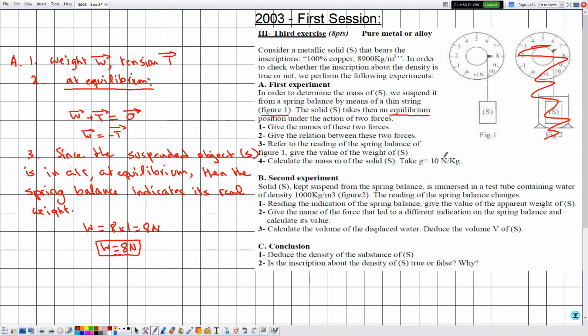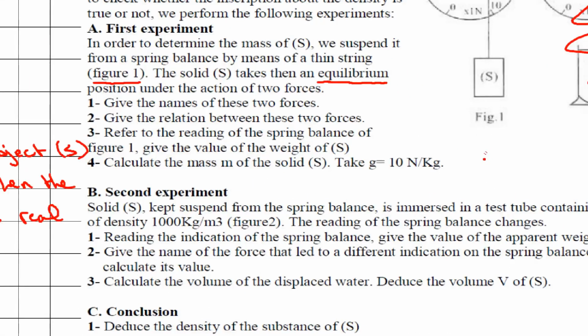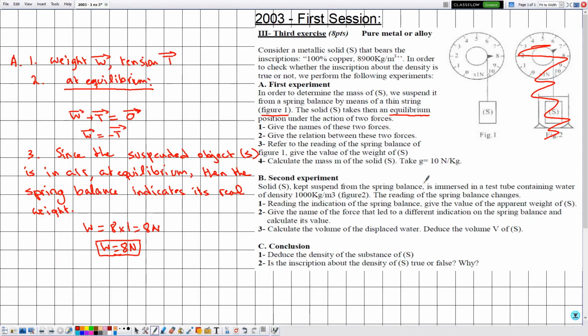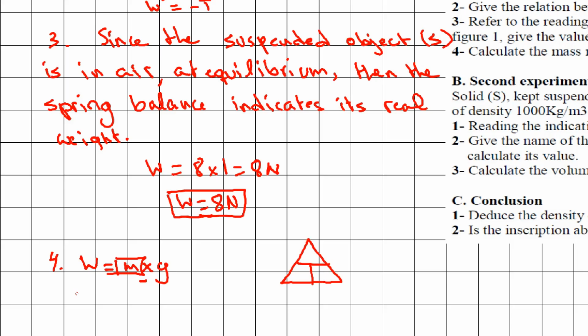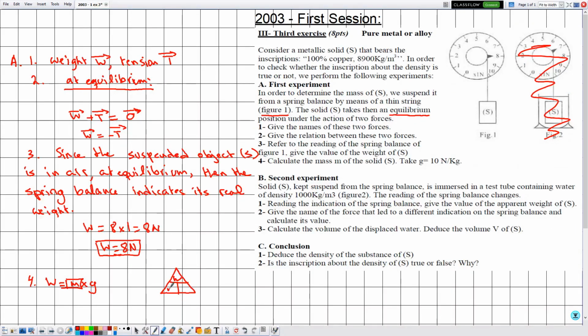Now in number 4, calculate the mass m of the solid S. Take G equal to 10 newtons per kilogram, which means that we are performing this experiment on Earth. We know that the real weight and the mass are related via the following formula. We are interested in determining the value of m. So constructing the triangle of this formula, because we have multiplication, W will be at the top, m and G at the bottom. Putting our hand over m, then m will be given by W divided by G.